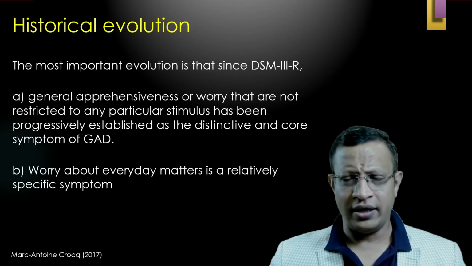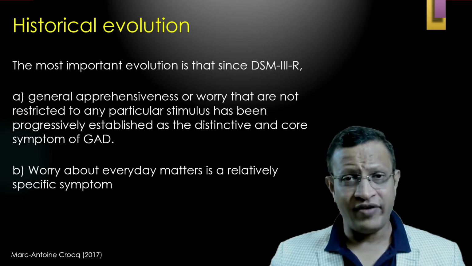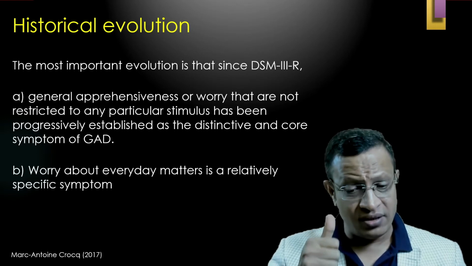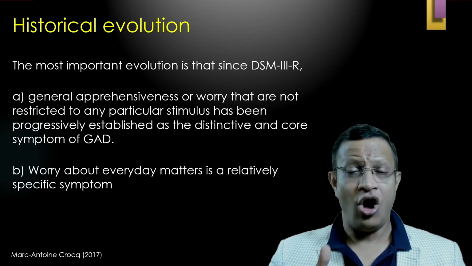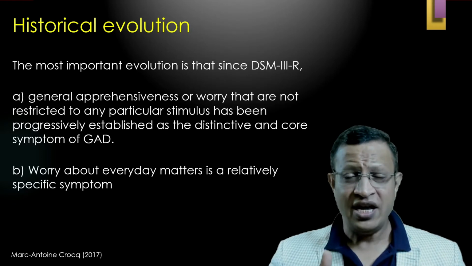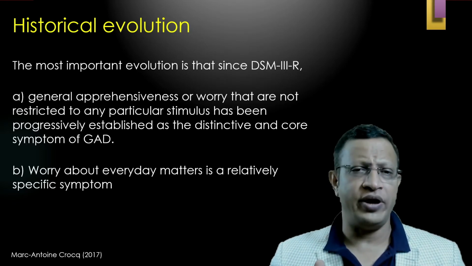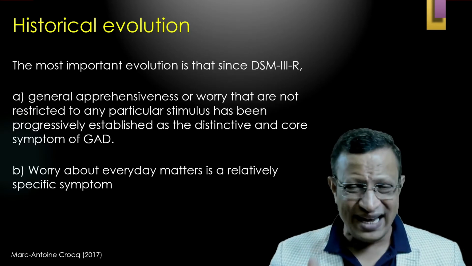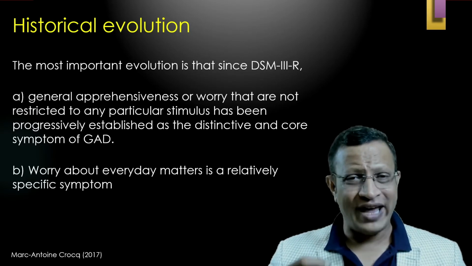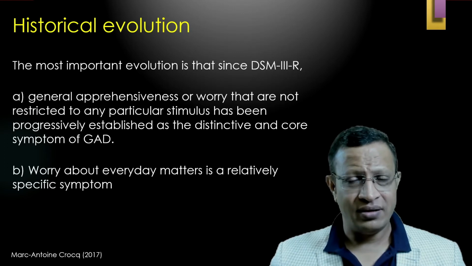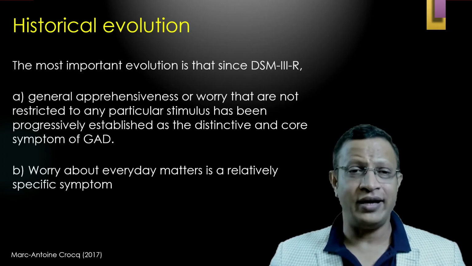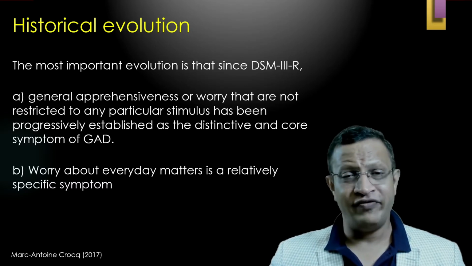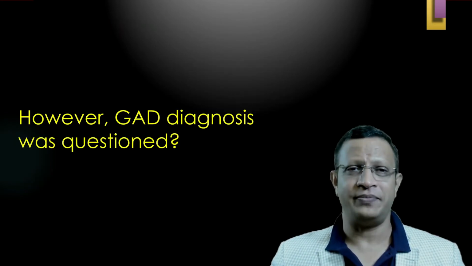If you look at this historically, the important evolution, if I understand correctly, has 2 important things. One is that there should be a general apprehensiveness or worry about the day-to-day events. That is a very, very core important point. If there is free-floating anxiety, and at the same time worry for every day, for every matter, that clearly clinches the diagnosis. If you do not understand this pathognomonic feature, it is very difficult to diagnose generalized anxiety disorder.